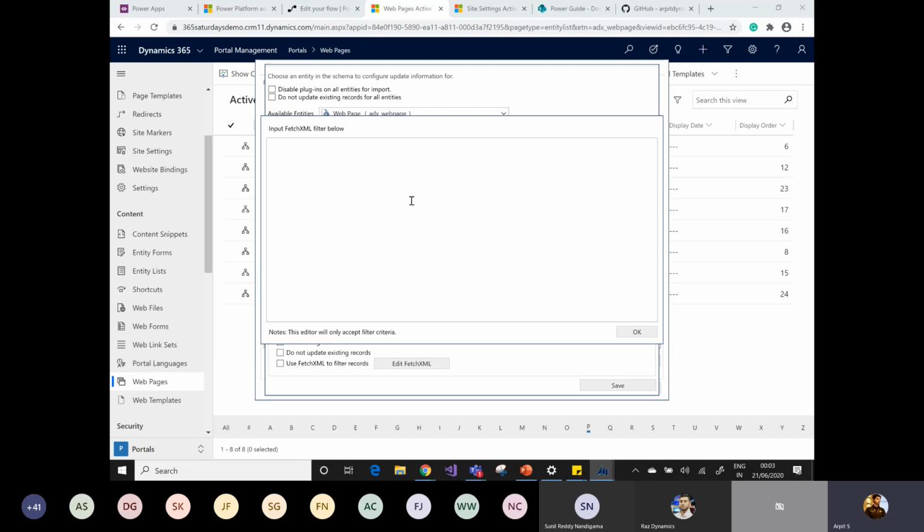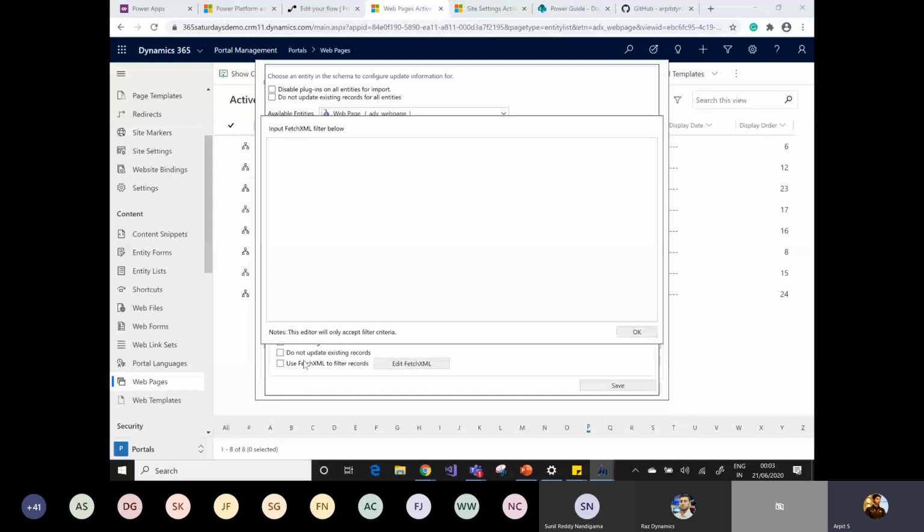If you forget to disable the plugin, you will end up creating duplicate web pages and duplicate localized content. In the same way, if you have enabled multiple website languages and don't disable the plugin, you will see duplicate web link sets and duplicate web pages created in your target instance. So always remember that when you are doing your portal deployment, your plugin should be disabled.